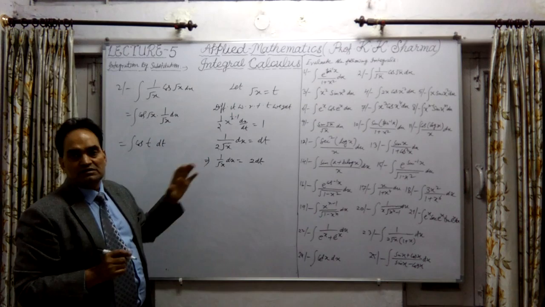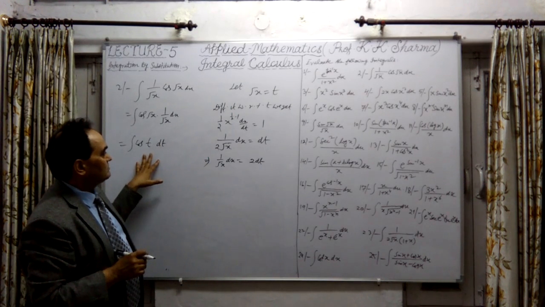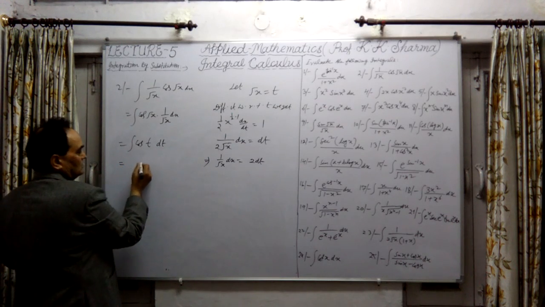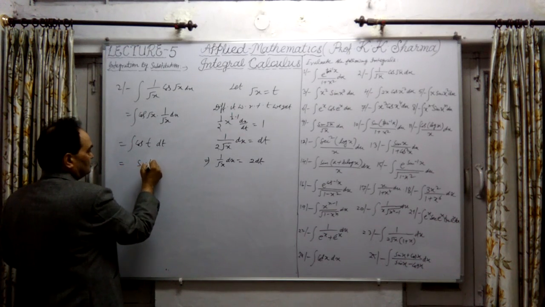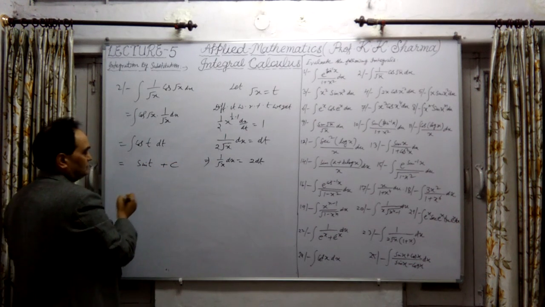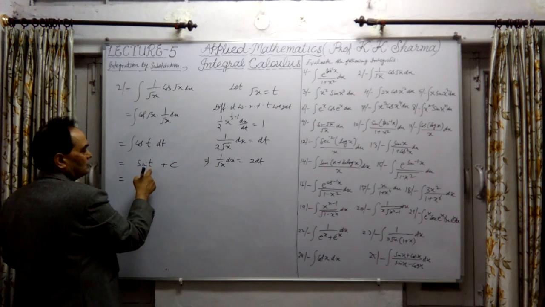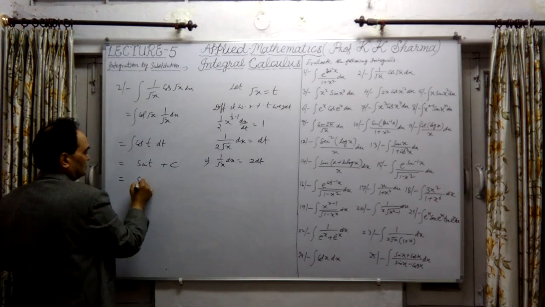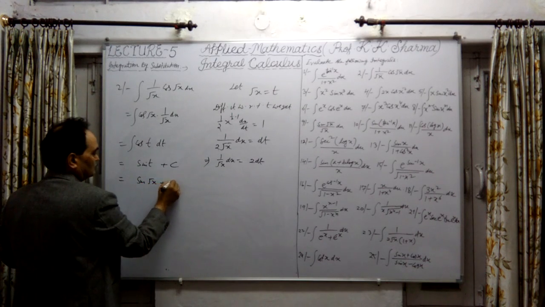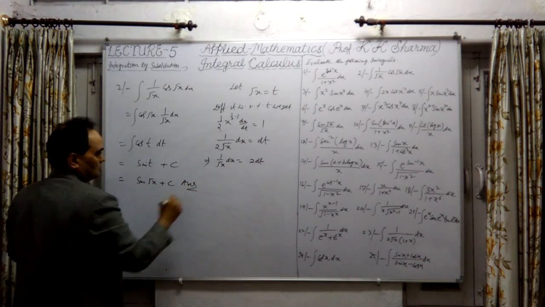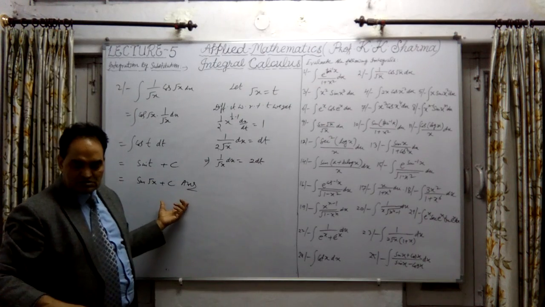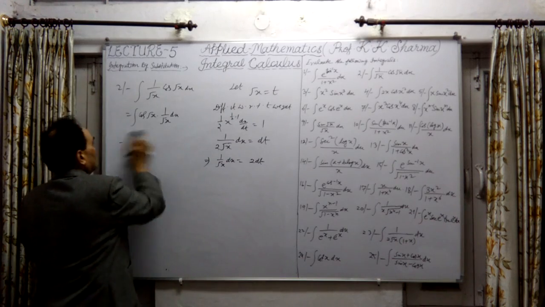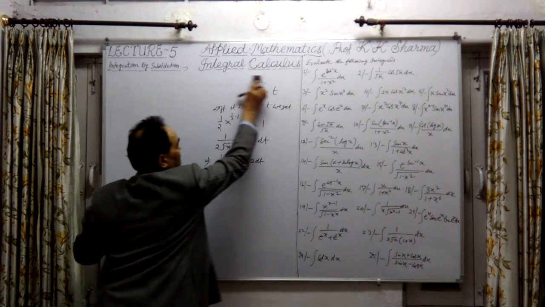Now it can be integrated. It is now an integrable function. Therefore, integration of this will be cos t is sin t, positive, plus constant of integration. Now replace t with the original value. T was under root x. We assumed this, so it is sin under root x plus constant. This is the answer. The final answer is this. This is the process of solving this kind of question by substitution method. So now let me take question number 3.